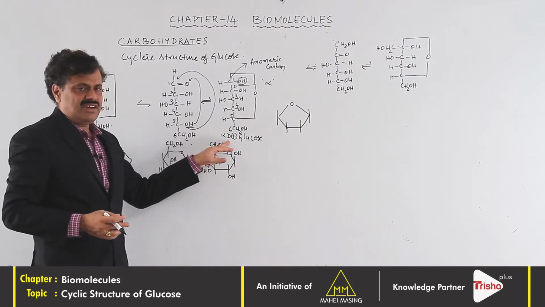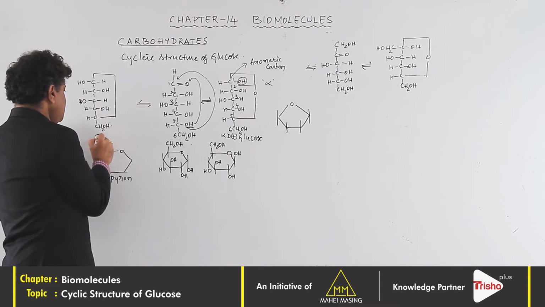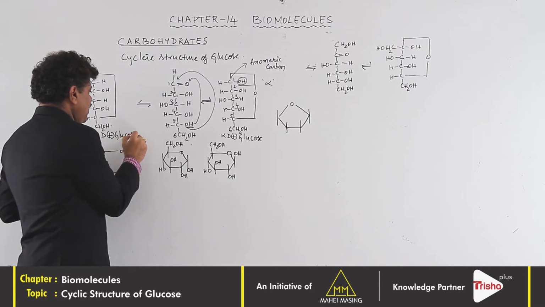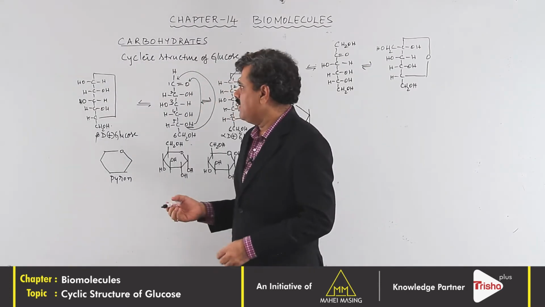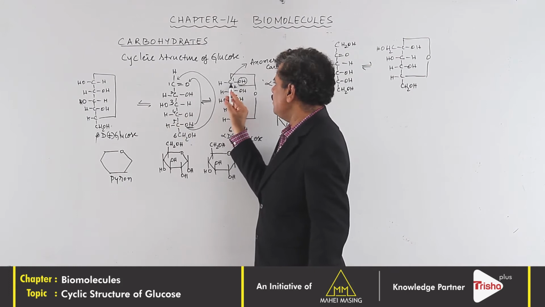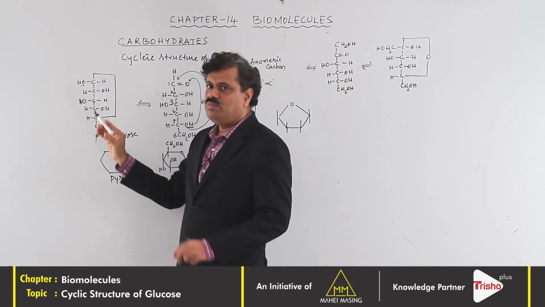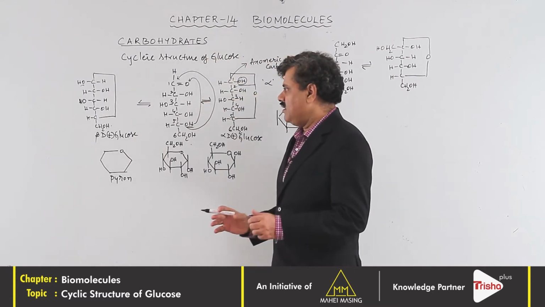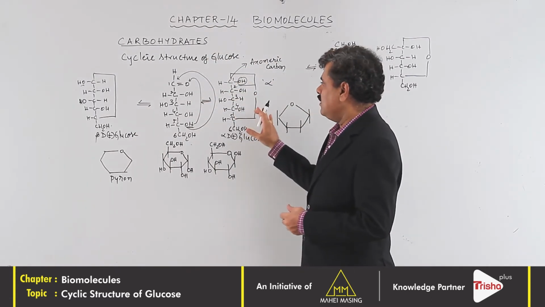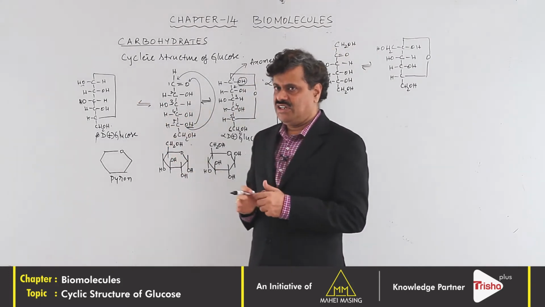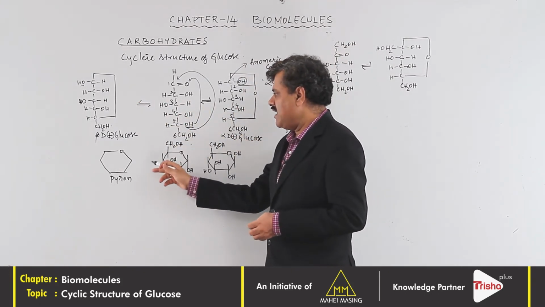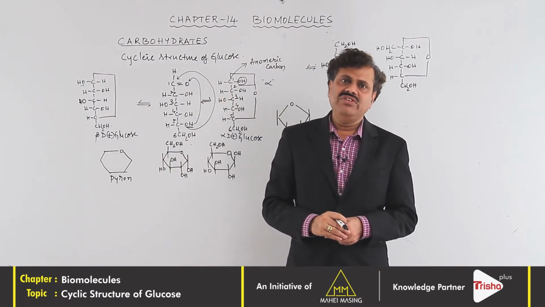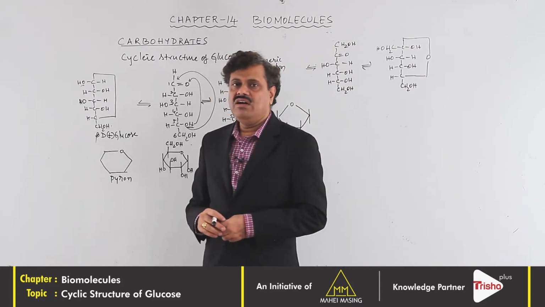The beta structure can be written like this. So this is beta D plus glucose. In the beta form, the only change is that at the first carbon atom, the OH group is present to the left side of this particular structure. Now, this is the ring structure which we can visualize especially as a 6-membered ring, a heterocyclic compound called the pyran ring.